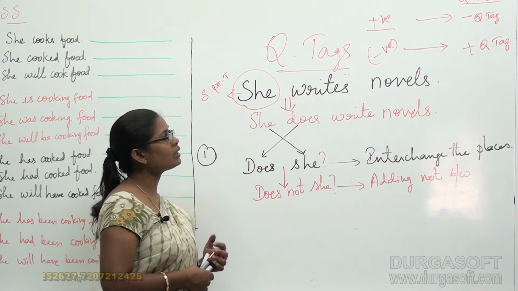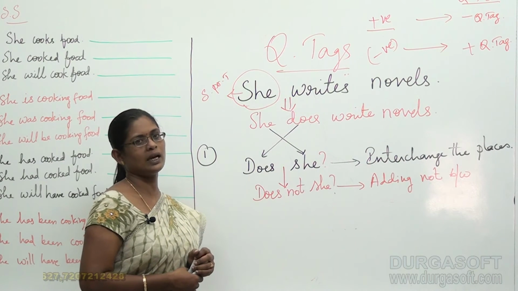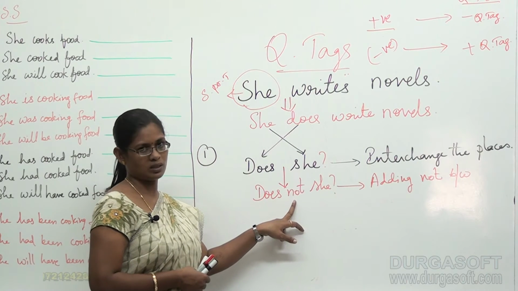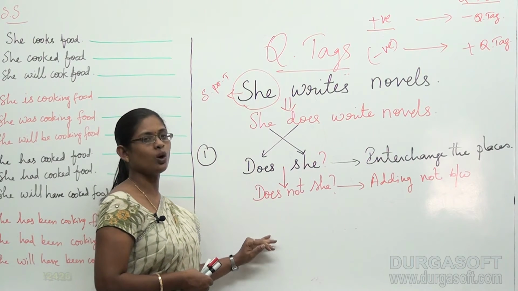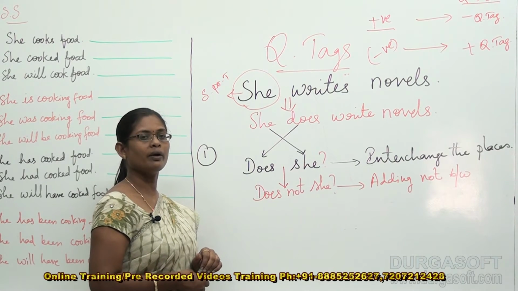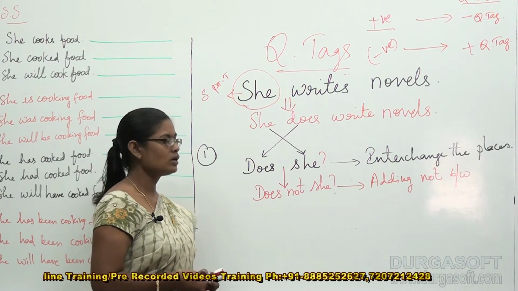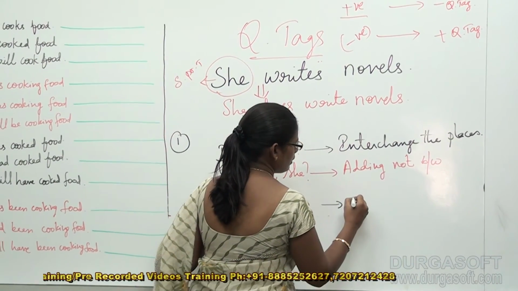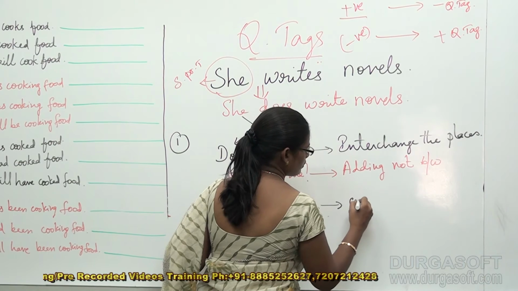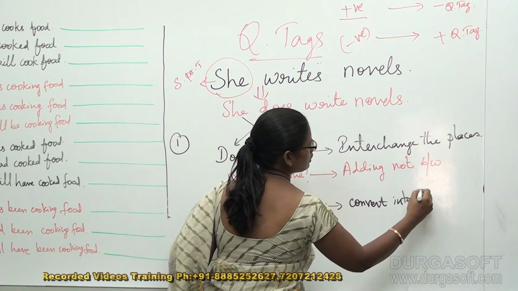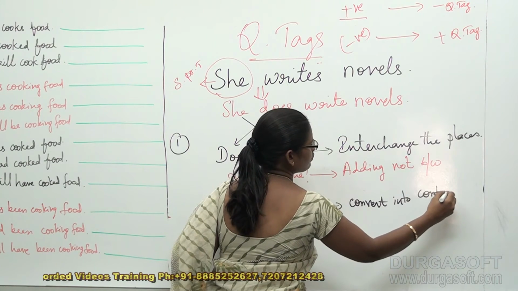But in fact we are speaking about question tags. Question tags will not have a complete form of "not" in them. So we have to shorten them, which means we have to convert them into a contraction form. So the third point: convert into the contraction form.